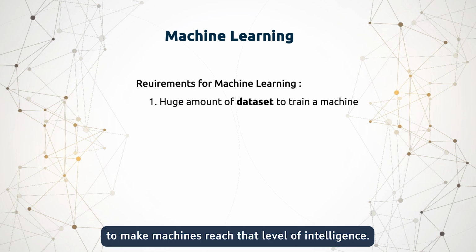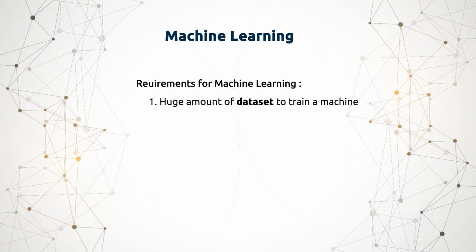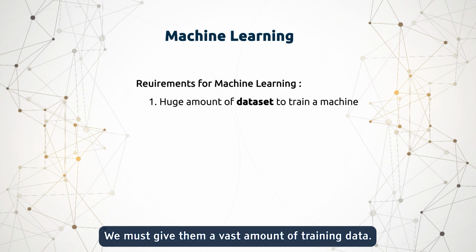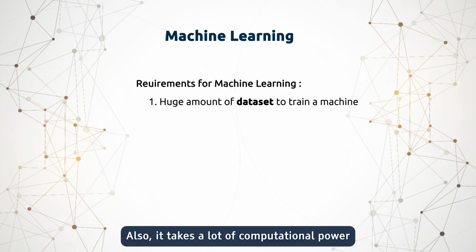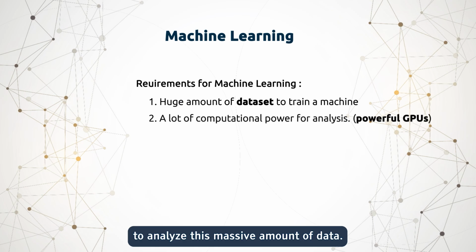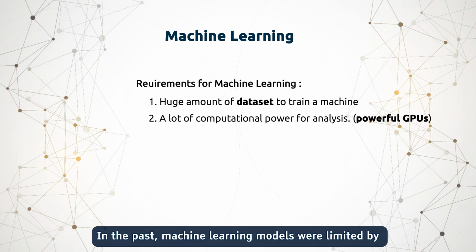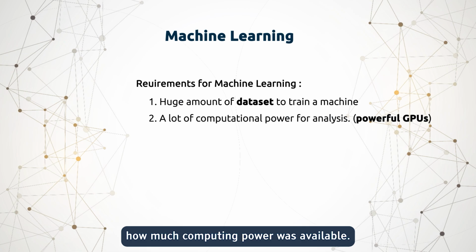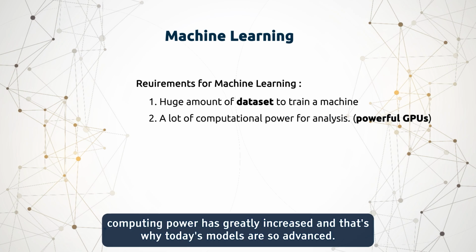To make machines reach that level of intelligence, we must give them a vast amount of training data. Also, it takes a lot of computational power to analyze this massive amount of data. In the past, machine learning models were limited by how much computing power was available. But now, with the availability of powerful GPUs, computing power has greatly increased, and that's why today's models are so advanced.